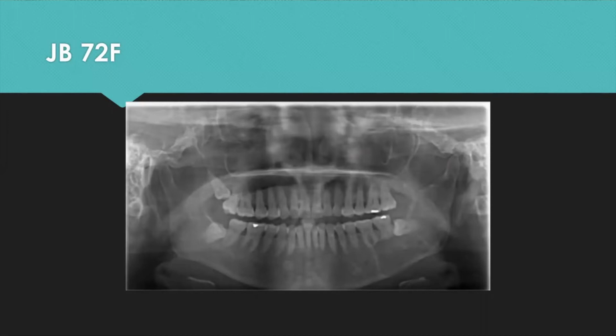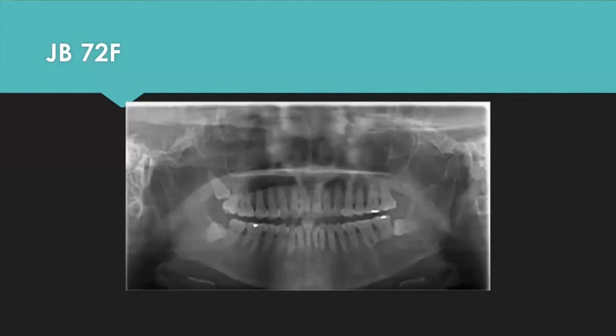Personally, I'm a lot more comfortable taking out wisdom teeth with a pan, and we decided to take a pan just to get a better evaluation of tooth number 1. To my surprise, you can see she has a very, very large radiolucency of her left mandible that extends all the way up to the coronoid process, as well as her condyle. Looking at this X-ray, the first thing that goes up on my differential is an odontogenic keratocyst.